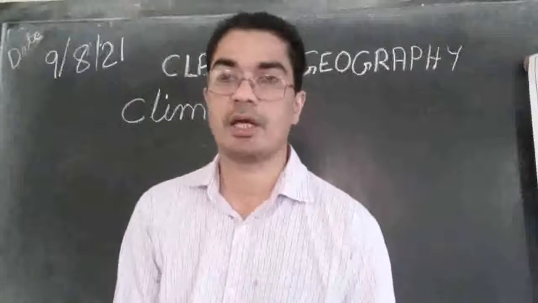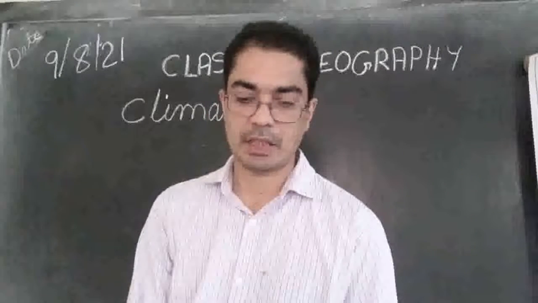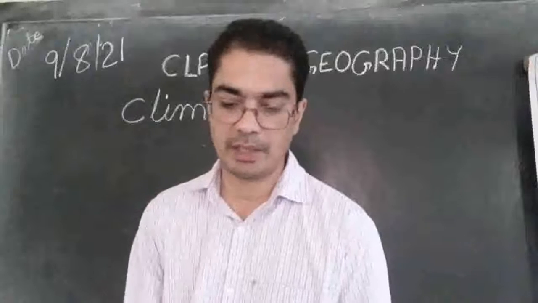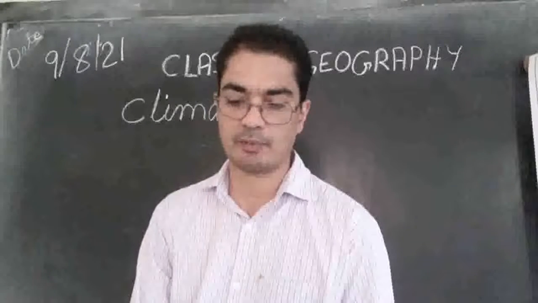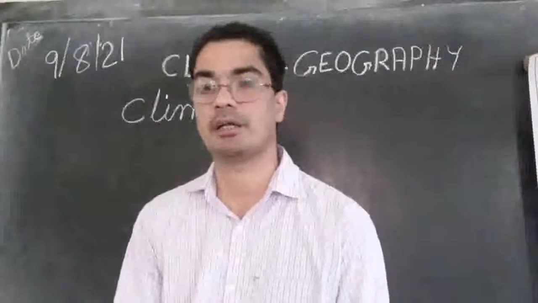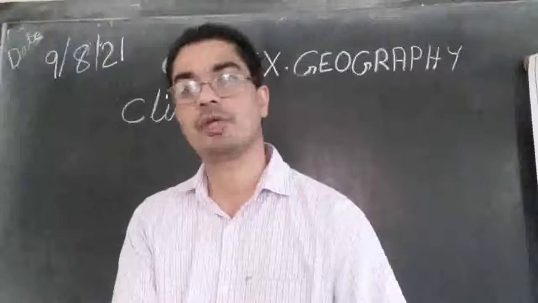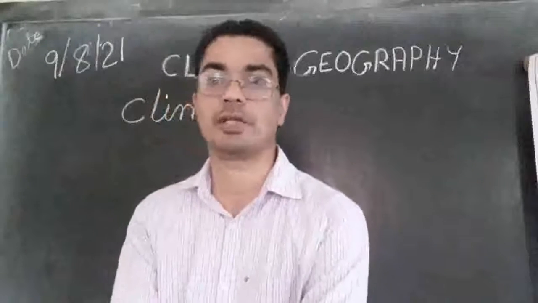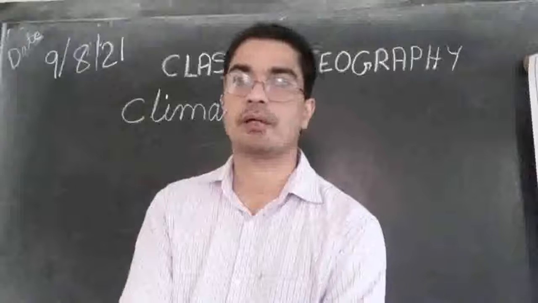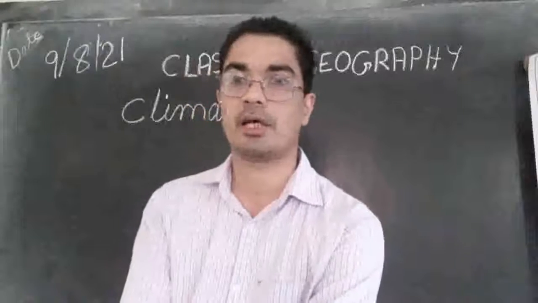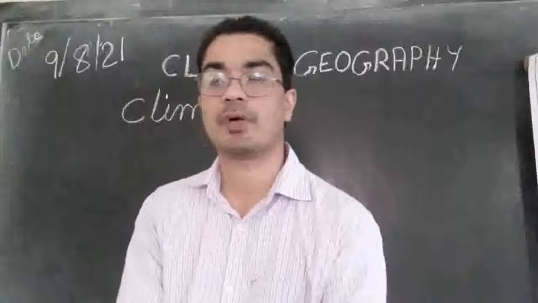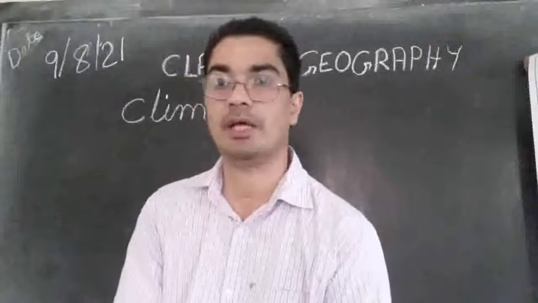On the other hand, there is hardly any difference in day and night temperature in the Andaman and Nicobar Islands and in Kerala. If you go there, you will find the temperatures are the same during the day and night.